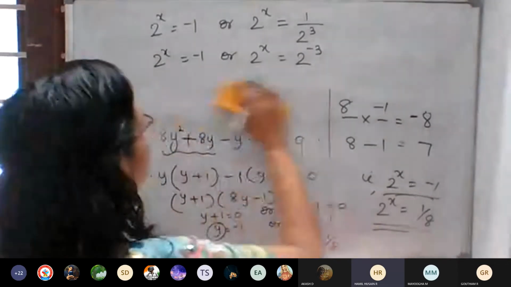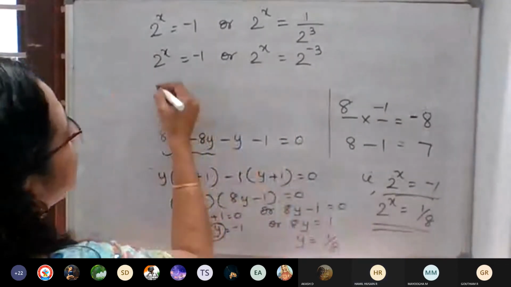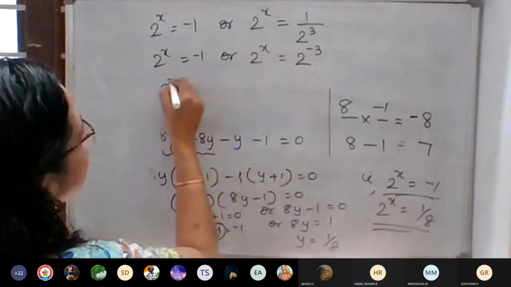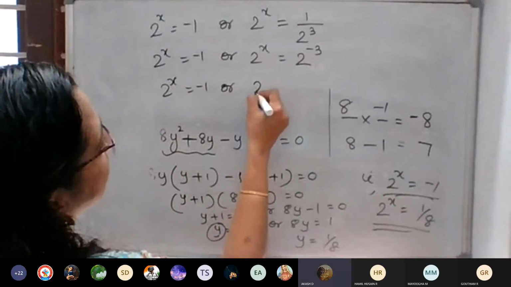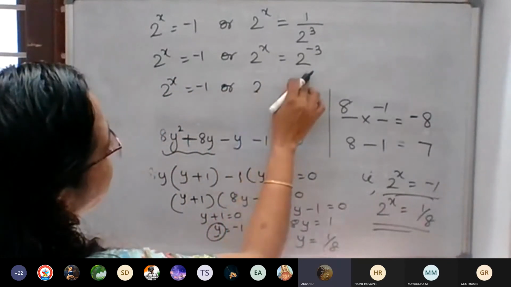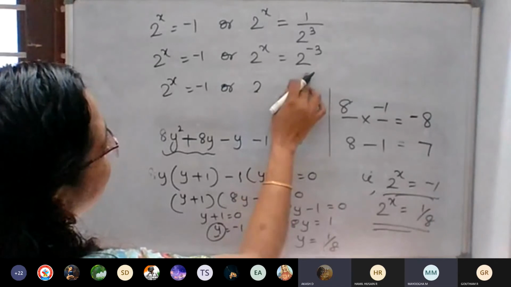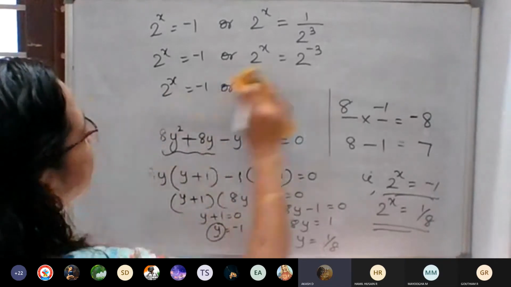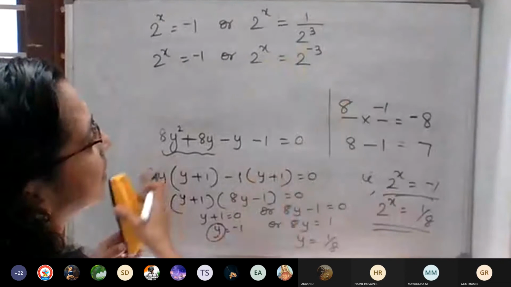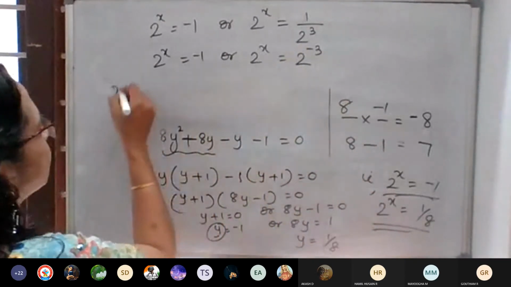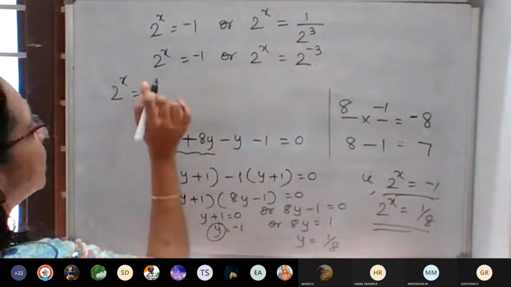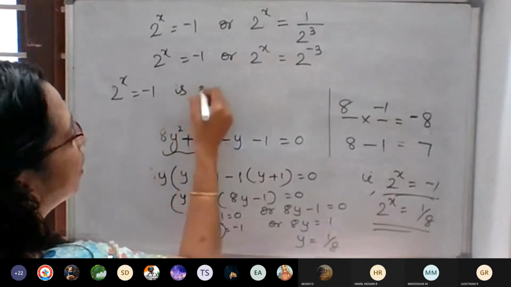So here it is not possible. We can't write anything here. So 2 raised to x is equal to negative 1, or 2 raised to x is equal to 2 raised to negative 3. That means we can equate that x is equal to negative 3. We want to find the value of x only, no? So 2 raised to x is equal to negative 1, from here we can't find the value. It is not possible.